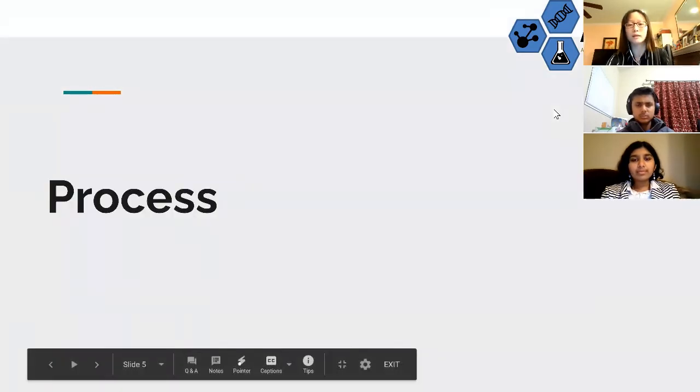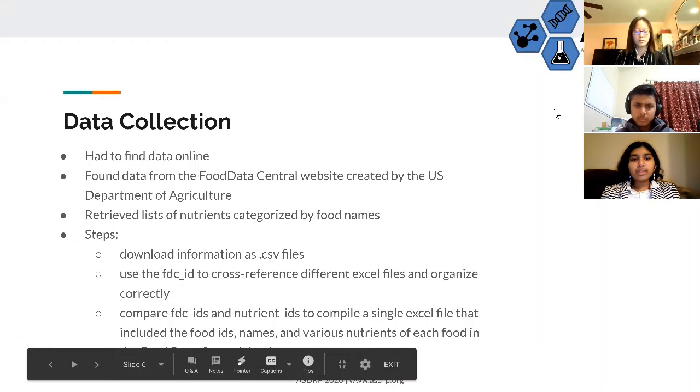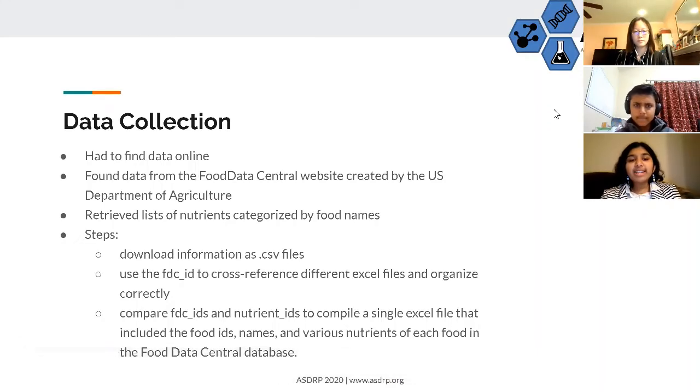And now for our process. The first step of the process is data collection. For data collection, we had to find data online. We found data from the Food Data Central website, which was created by the US Department of Agriculture. Using this data, we retrieved lists of nutrients, which are categorized by food names.